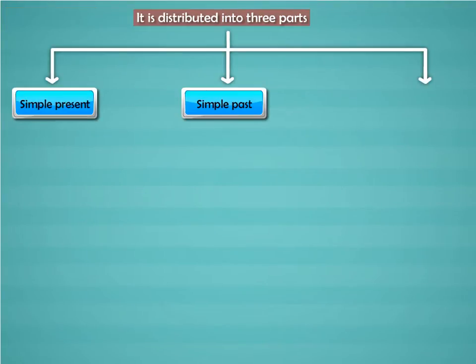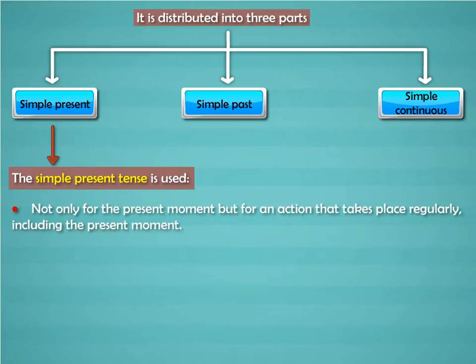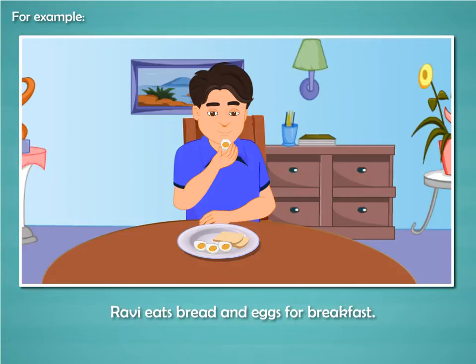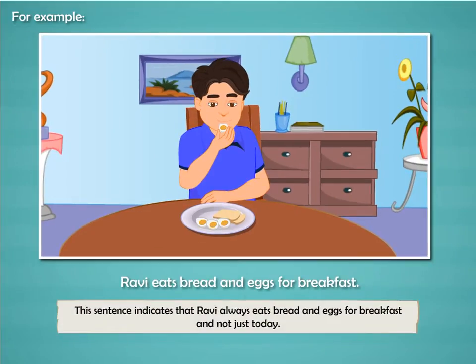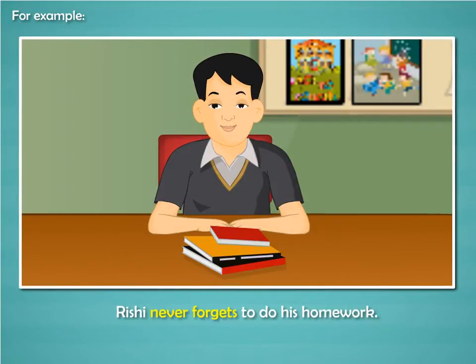It is distributed into 3 parts: simple present, simple past and simple future. The simple present tense is used not only for the present moment, but for an action that takes place regularly, including the present moment. For example, Ravi eats bread and eggs for breakfast. This sentence indicates that Ravi always eats bread and eggs for breakfast and not just today. It is used with words like always, never, usually, generally, often, and so on. For example, Rishi never forgets to do his homework.